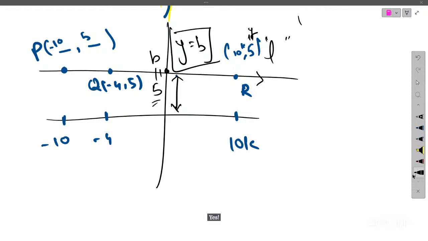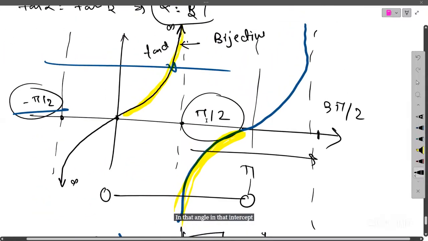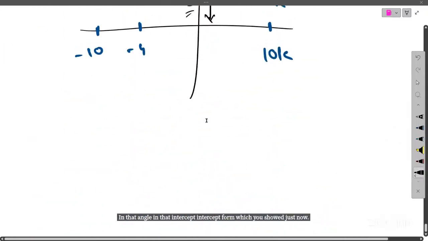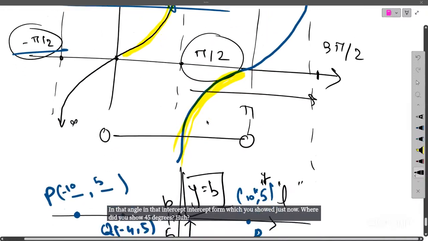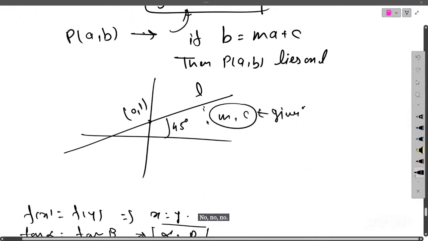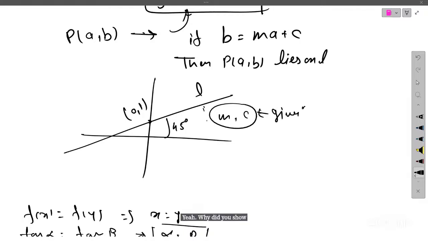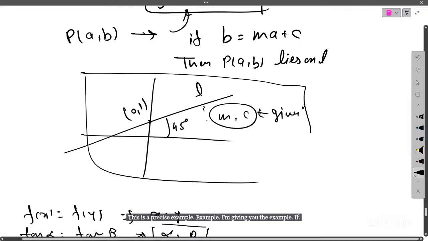In the intercept form which you showed just now, why did you show 45 degrees? No, a little up. Why did you show a precise 45 degrees? This is an example. I'm giving you the example. You can take 45 degrees because it's easier to compute tan 45, which is 1.